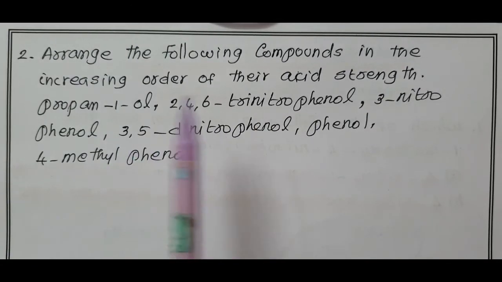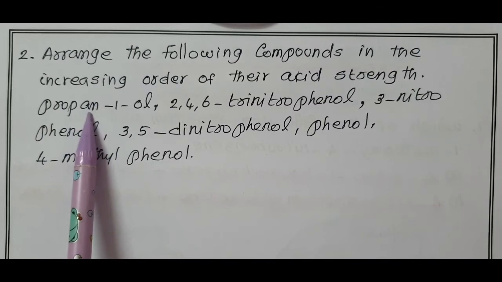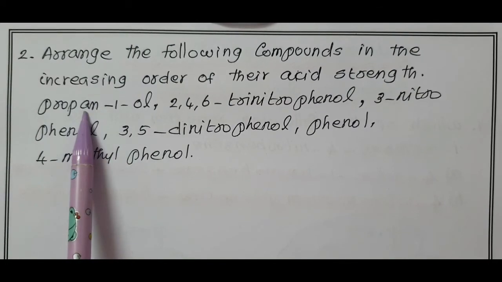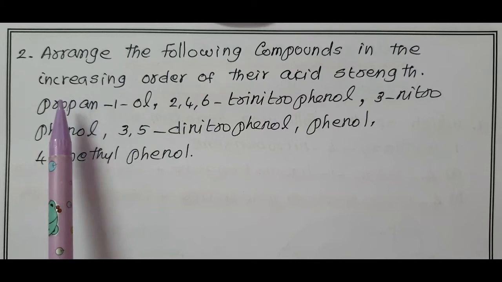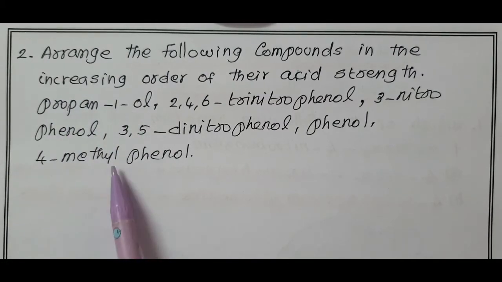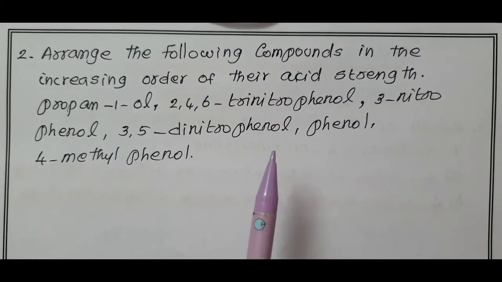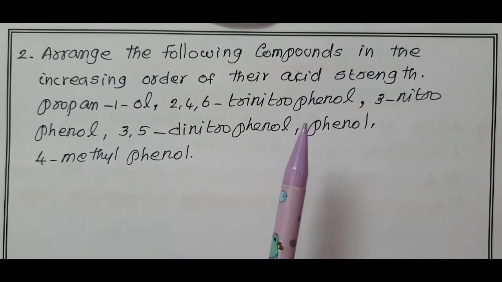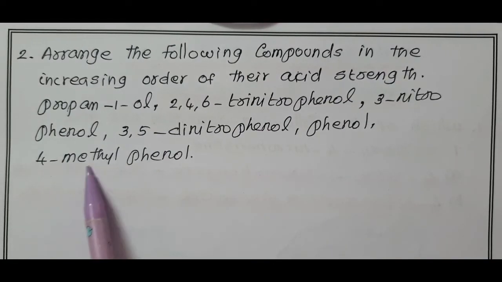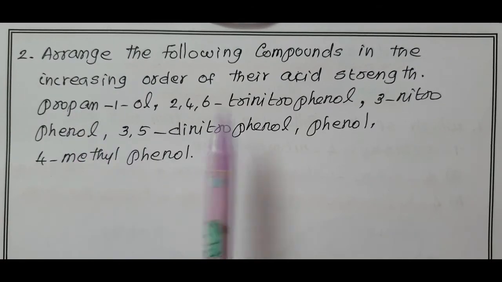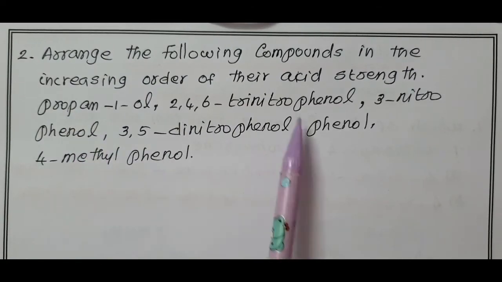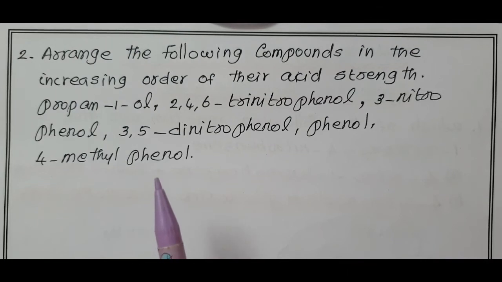Compared with the aromatic compound, aliphatic compound is less acidic in nature. So the least acidic compound is propan-1-ol. When we compare the aromatic compounds, phenol is the main compound. In 4-methylphenol, methyl is an electron releasing group. If methyl is present in phenol, it reduces the acidic strength of phenol. So next to propan-1-ol, 4-methylphenol is the least acidic among aromatic compounds.